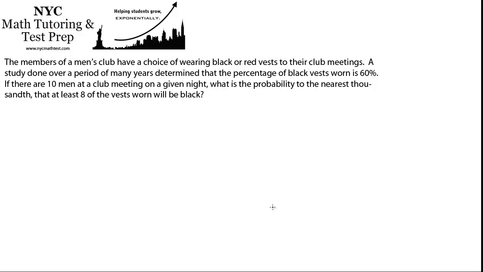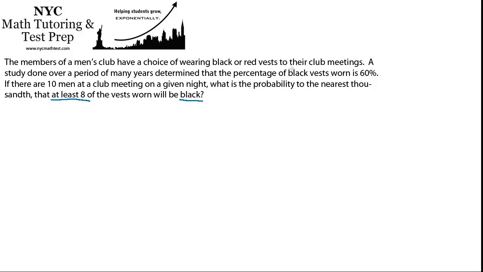Okay, so this is a probability problem, and they want to know the probability that at least 8 of the vests worn will be black, right? Before we start to get into the formulation of this, you should already be starting to make a prediction as to whether this is a likely event or not. Even if you have no idea what the exact percentage would be, have a position about whether this is likely, relatively likely, unlikely, highly unlikely. What do you think the chances are?